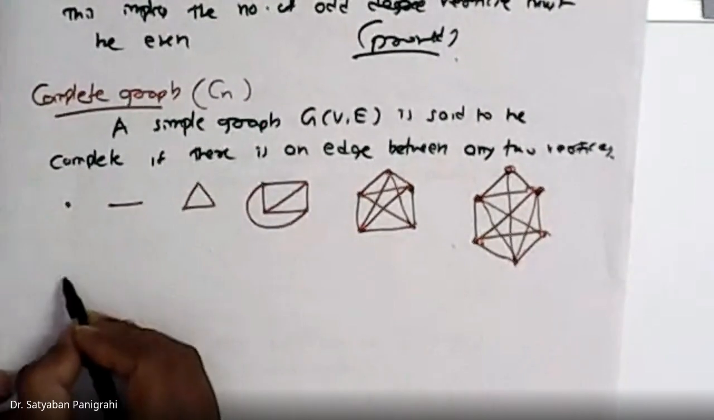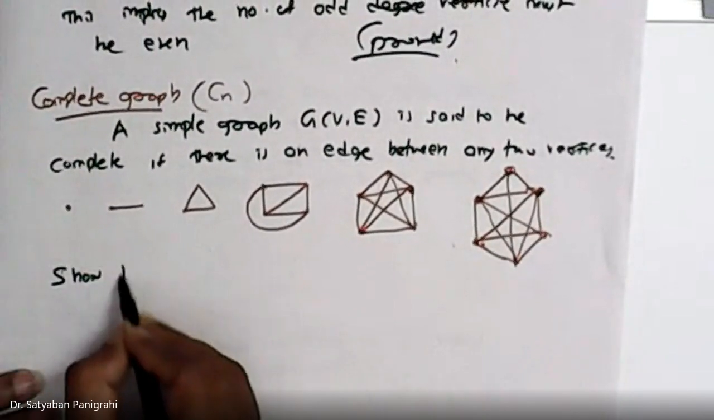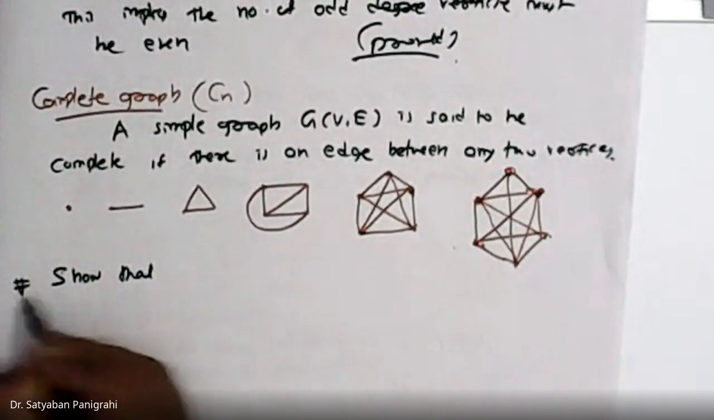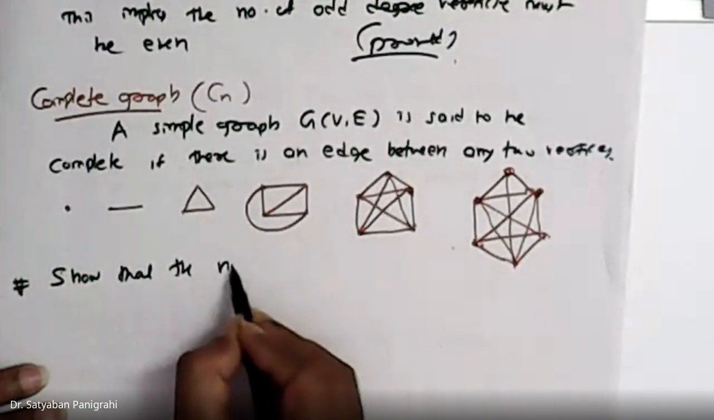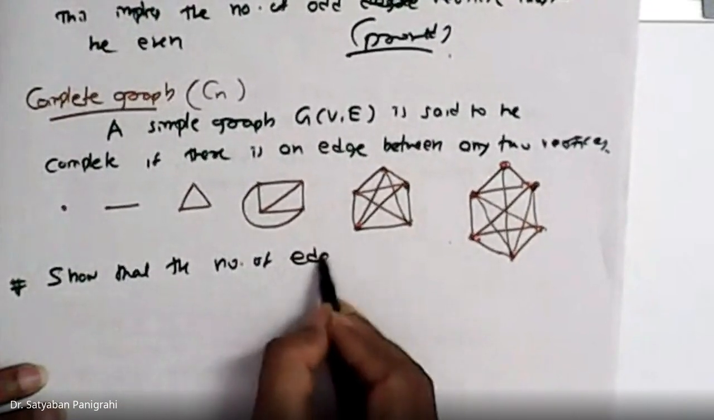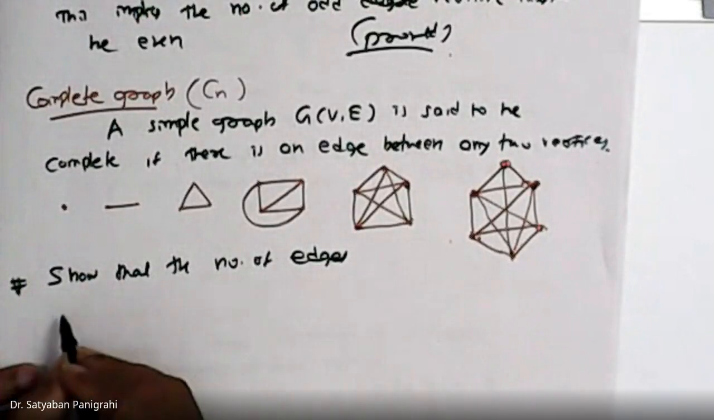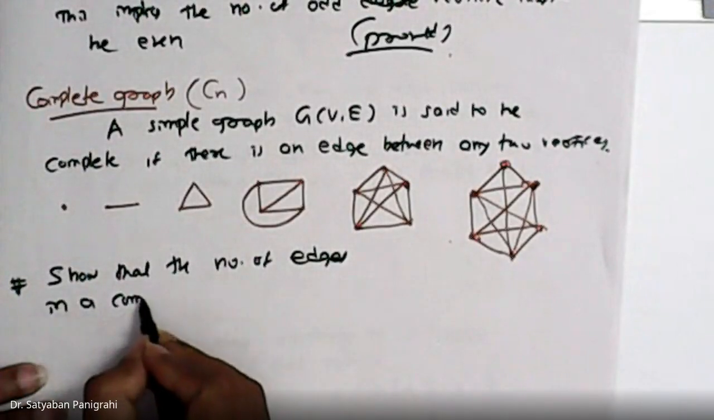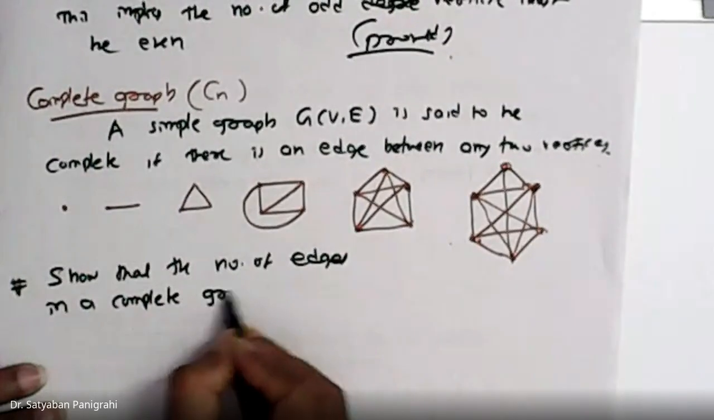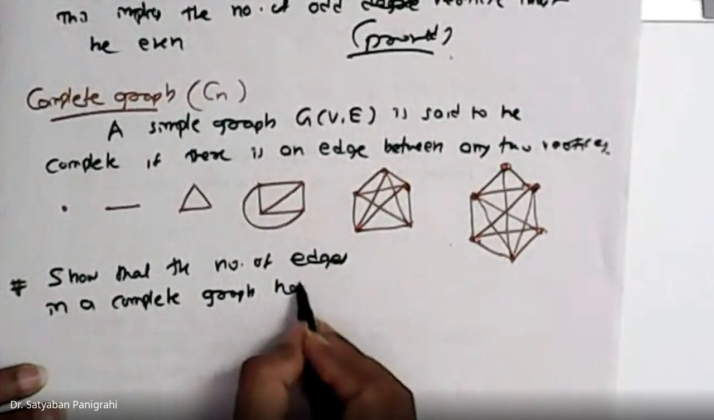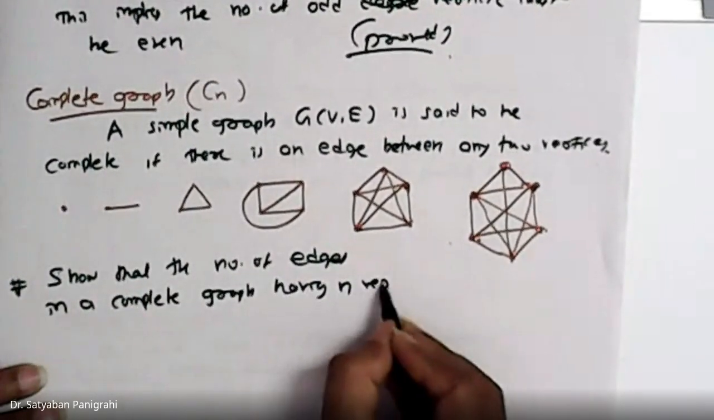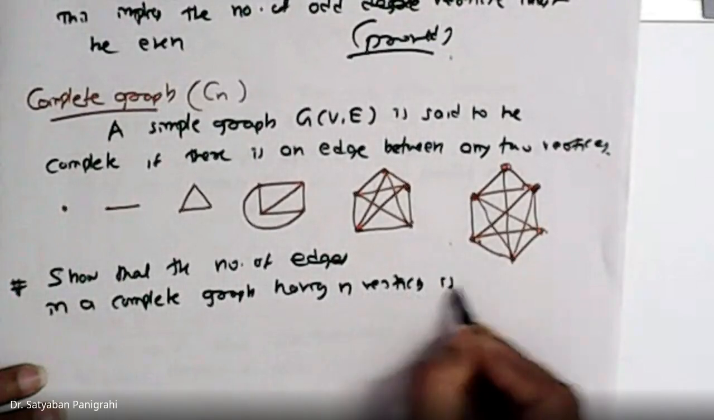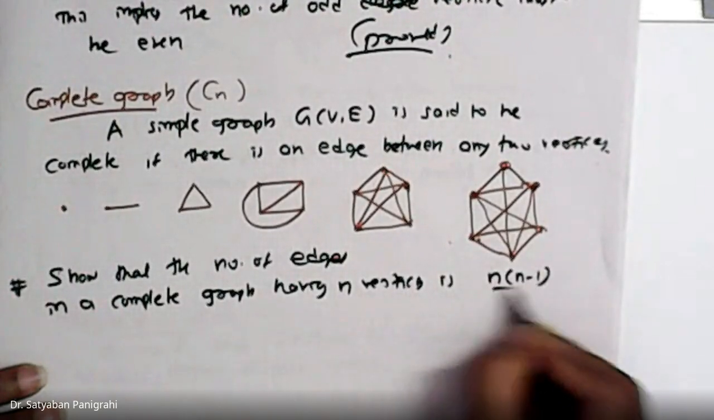There is one question so that the number of edges in a complete graph having n vertices is n times n minus 1 divided by 2.